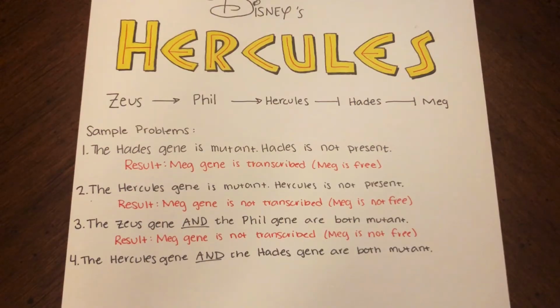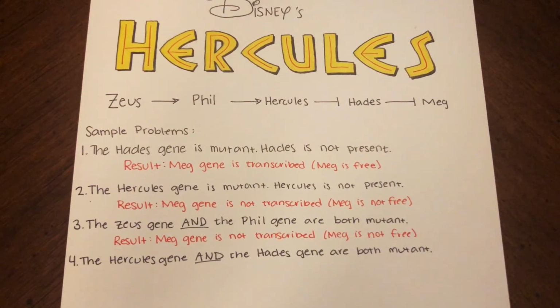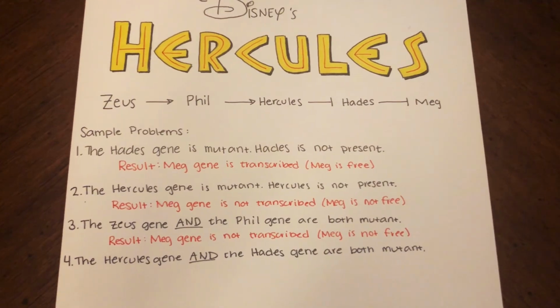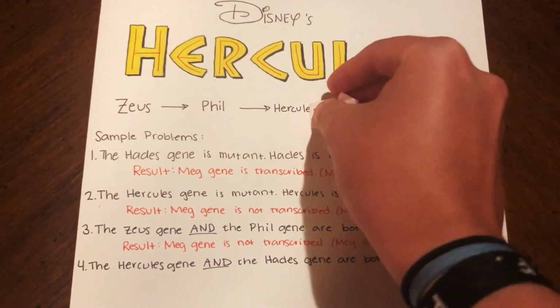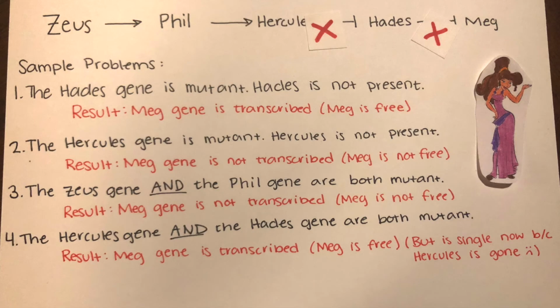For our last example, let's say the Hercules gene and the Hades gene are both mutant, so neither Hercules nor Hades are present in the system. Well, Hercules' absence is less significant now that Hades is also absent, because in that case, Meg goes free because Hades is not there to hold her captive.